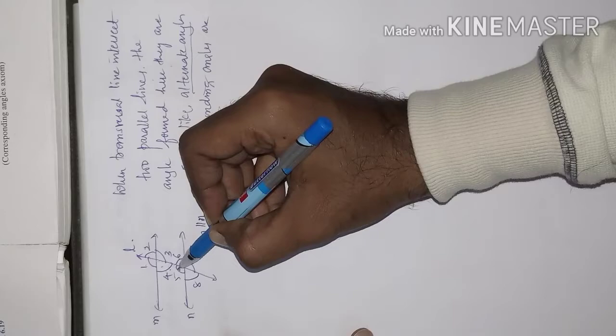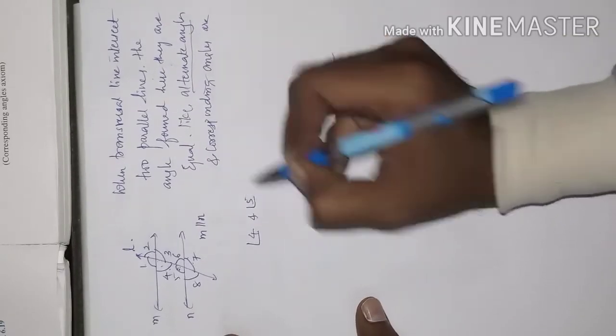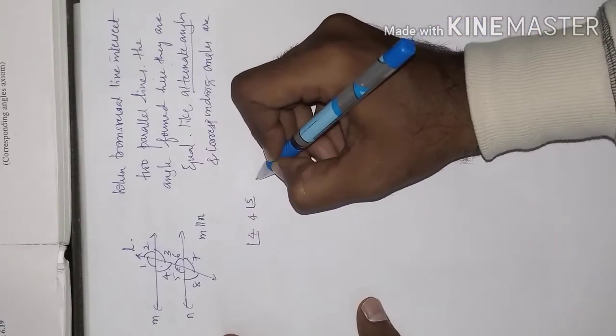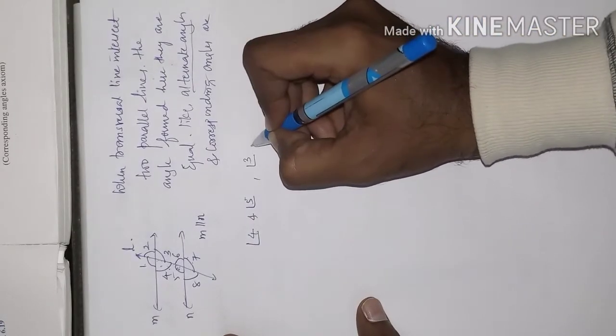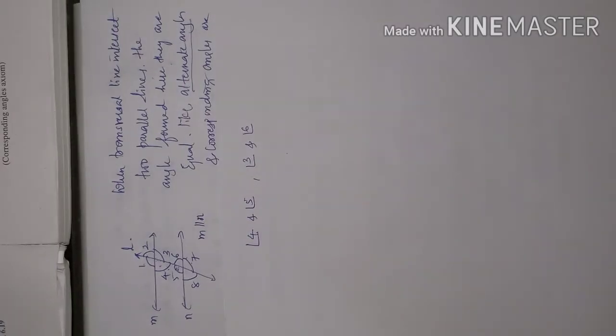Angle 4 and angle 5, they are allied angles. Angle 3 and angle 6, they are also allied angles, or consecutive interior angles, or co-interior angles. So this is also one kind of important concept. Okay, we'll go for the next concept now.